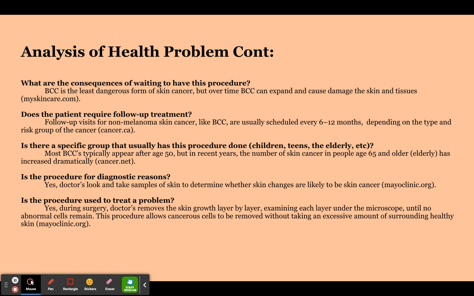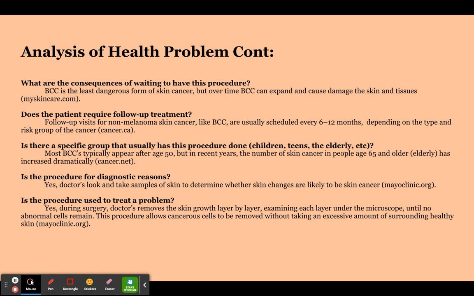Is there a specific group that usually has this procedure done, like children, teens, the elderly, etc.? Most BCCs typically appear after age 50, but in recent years, the number of skin cancers in people age 65 and older, which qualifies for elderly, has increased dramatically. This came from cancer.net.